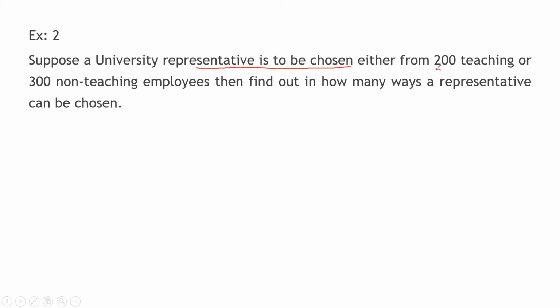From how many? 200 teaching staff, there are 200 staff. Non-teaching, there are 300 staff. Then find out in how many ways a representative can be chosen.